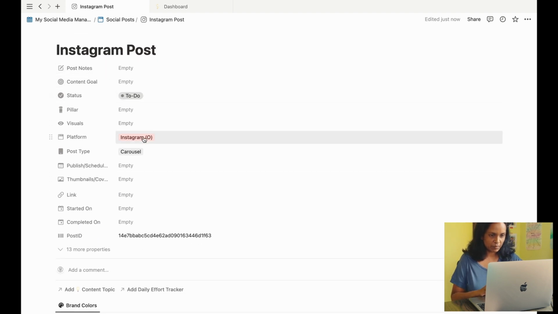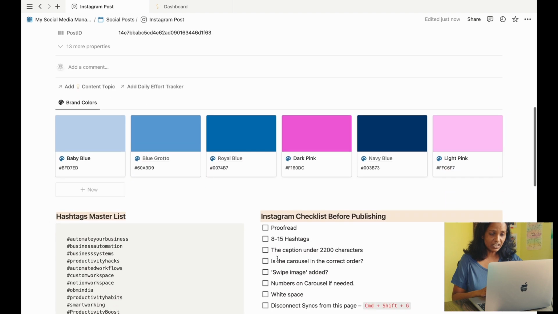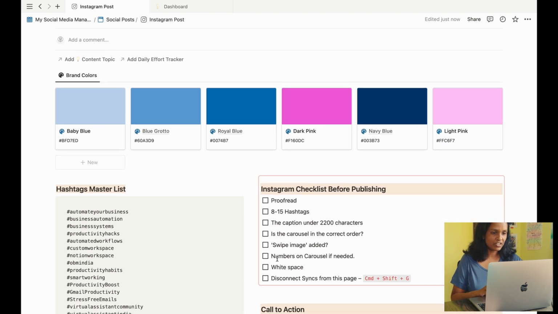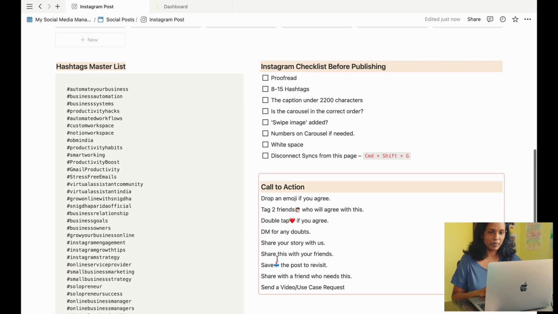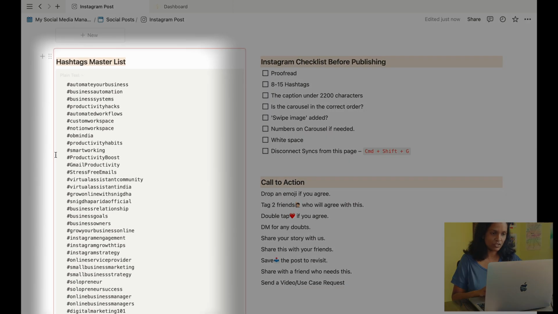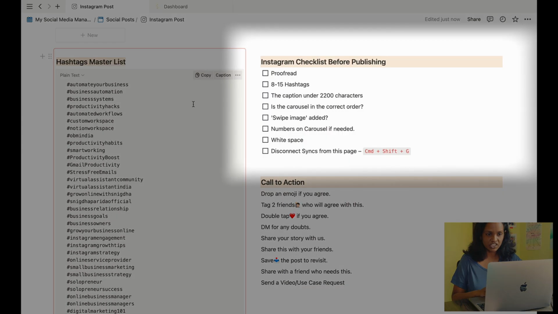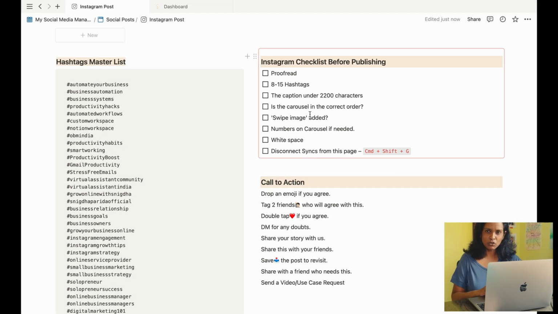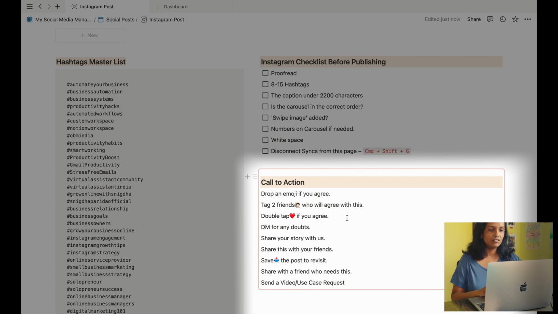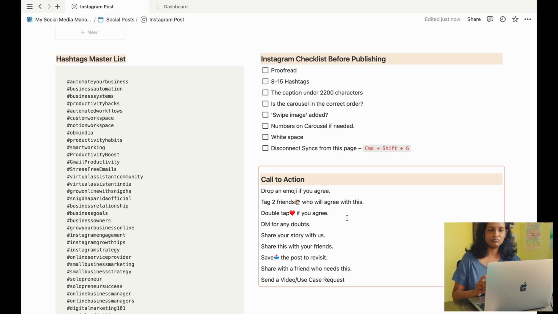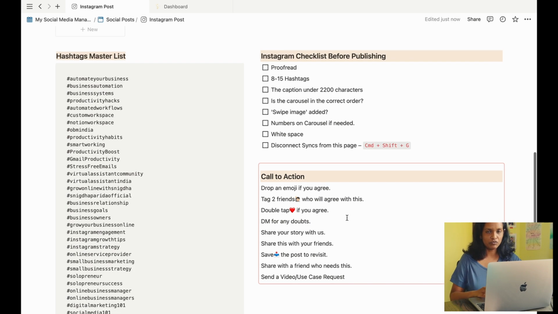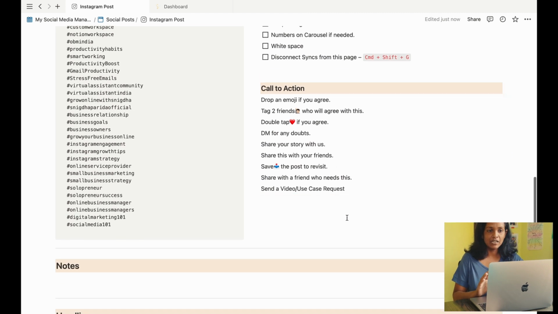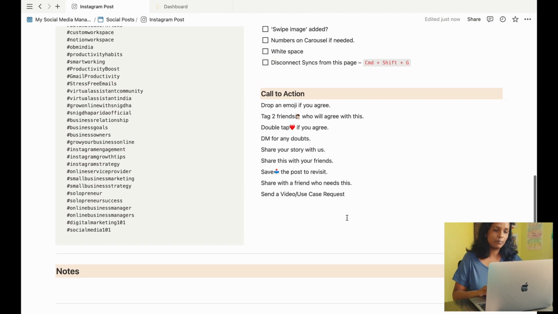On the top, it displays my brand colors in the gallery that I can copy from here. After that, I have a master hashtag list here from where I can copy my relevant hashtags into caption. On the right hand side, I have a checklist for Instagram that I need to check before publishing, and some call to action lines that I can just pick from here instead of banging my head for CTA ideas. Remember, I can always update these items from the template edit pages.